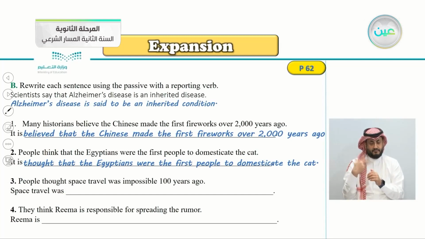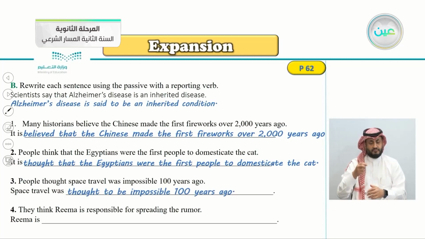Number 3, people thought space travel was impossible 100 years ago. So, let's see the correct answer here: space travel was thought to be impossible 100 years ago.